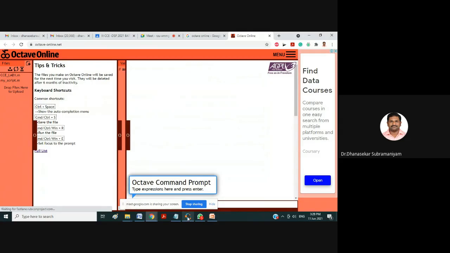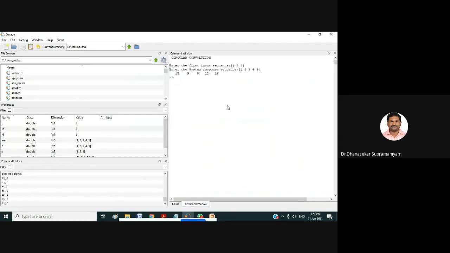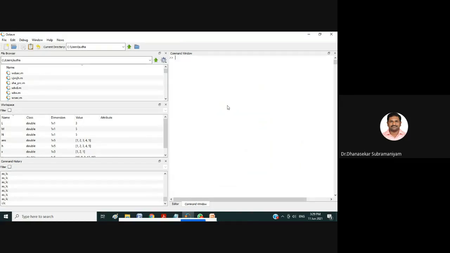Let me try this first with the offline Octave software. Once you double click on this Octave GUI, you will get this type of window, the command window. In that command window, you just type pkg load signal. Please make a note of it, even those who have not installed. First you have to type pkg load signal.